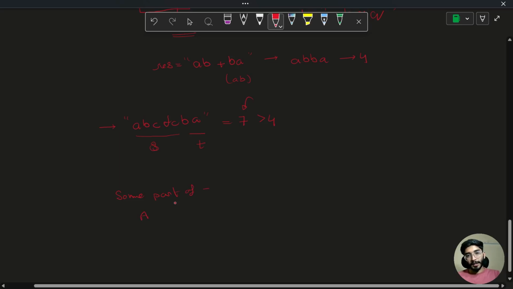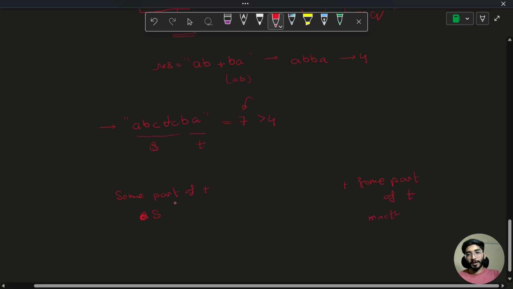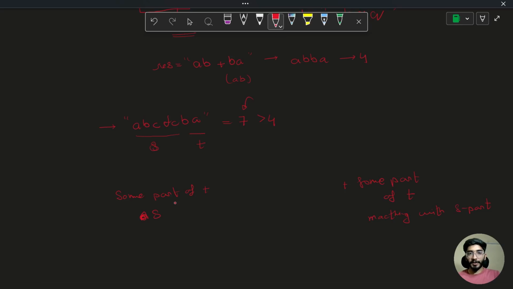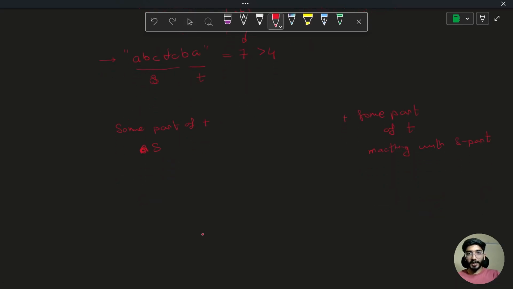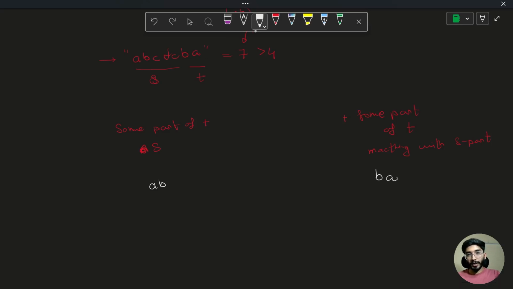Here we have some part of T. This is not A, this is S. Matching with the S part. Both of these parts are matching, which is ABC and ABC in this case. So what we can put in between is, if there is this AB, here is this BA, what can we put in between?